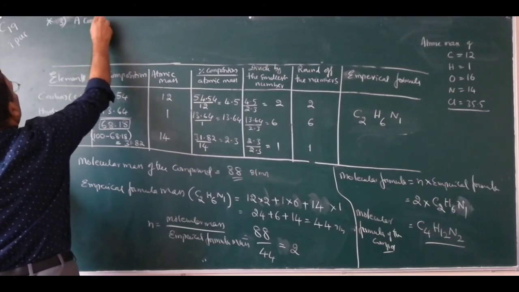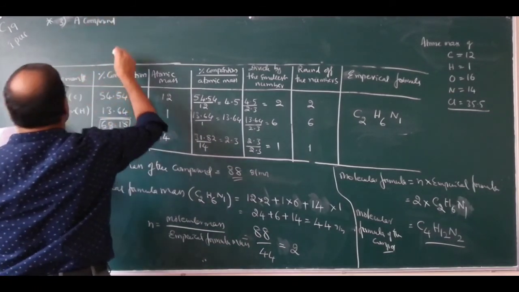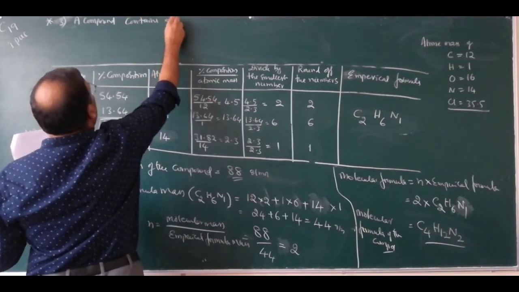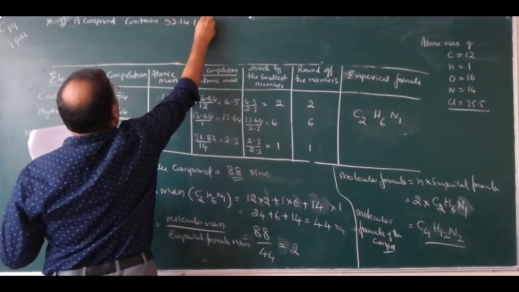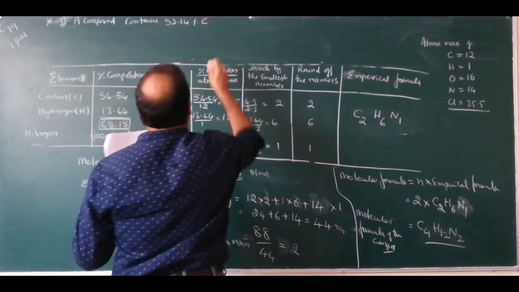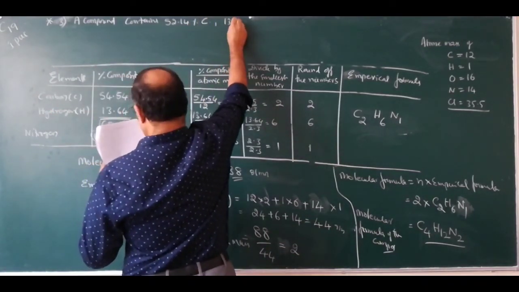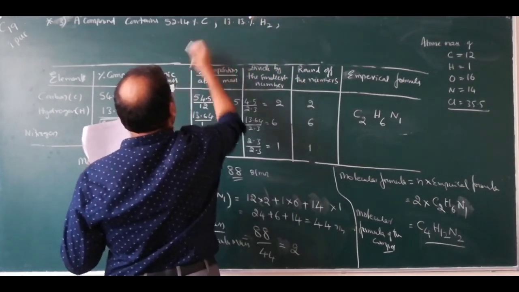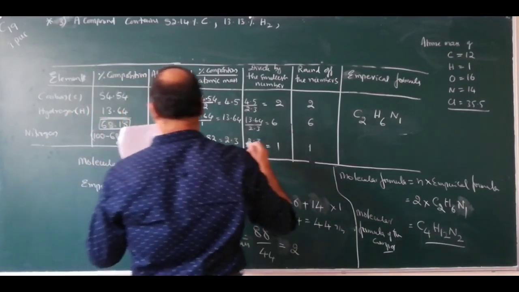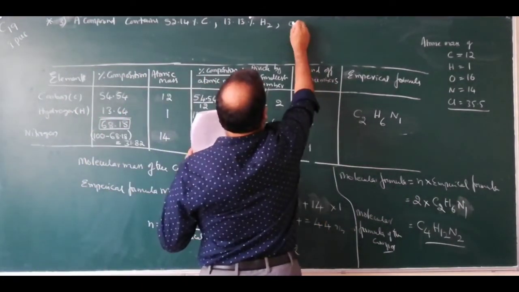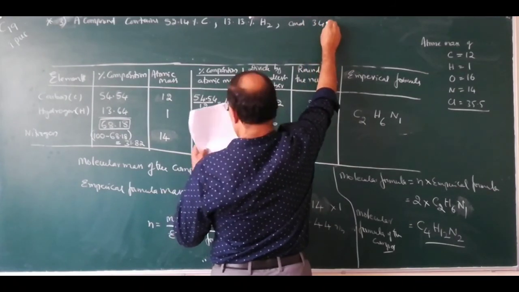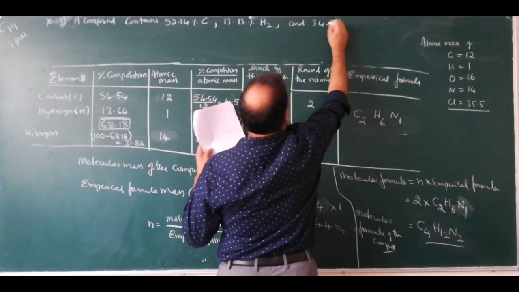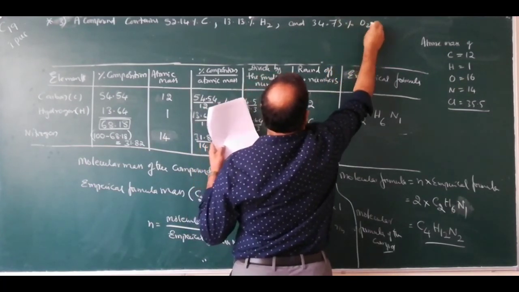A compound contains 52.14% carbon, 13.13% hydrogen, and 34.73% oxygen.